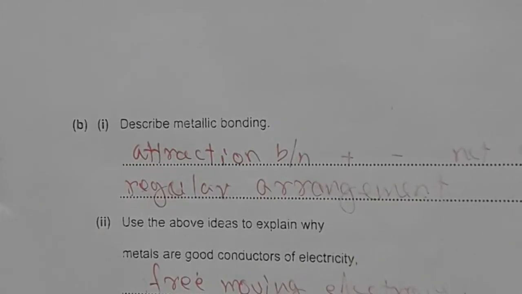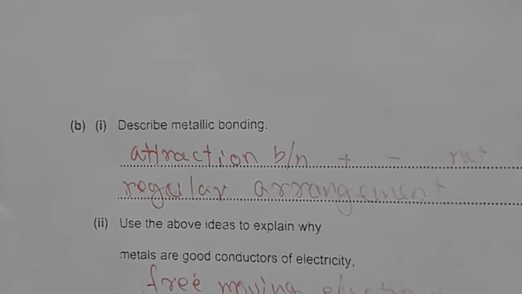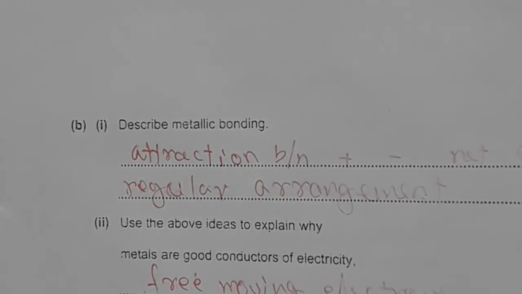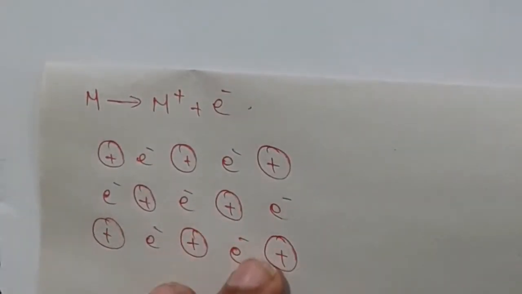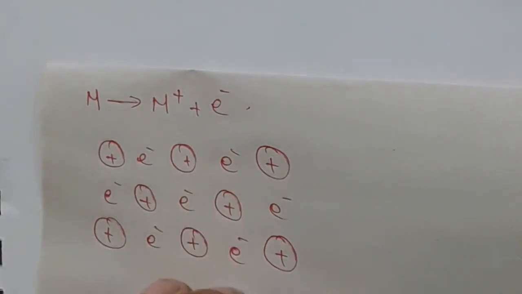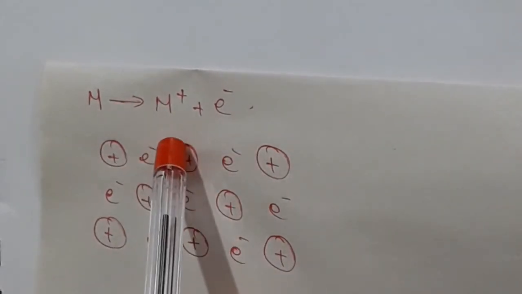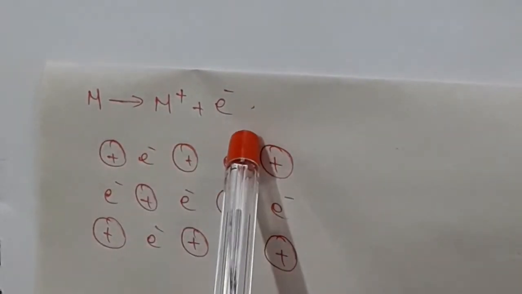So this is the ionic structure of sodium nitride. Next, we have to discuss the same question, part B. Define metallic bonding. We know metals have large size, so metals lose their outer shell electrons and form positively charged ions. Metals form positively charged metal ions and negatively charged electrons.